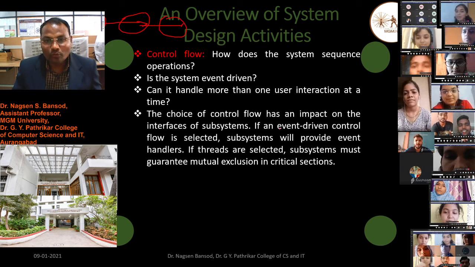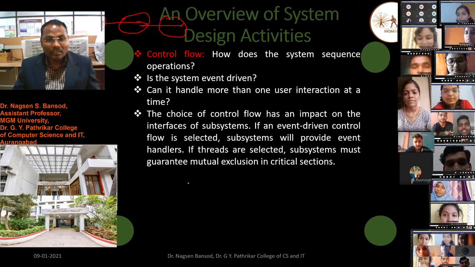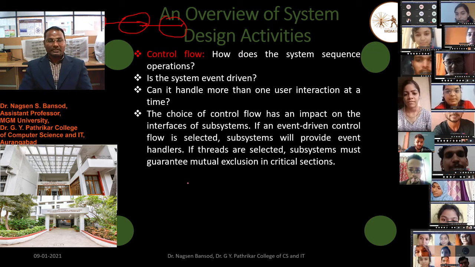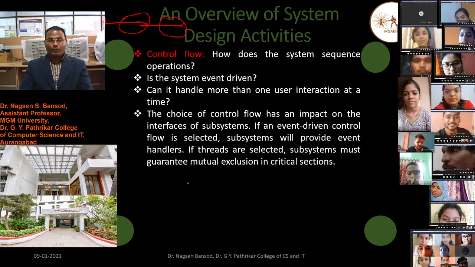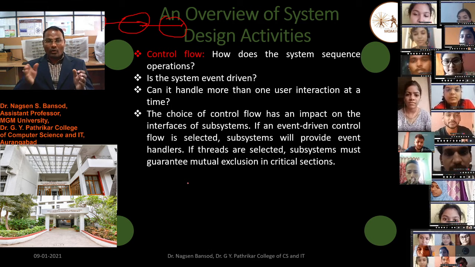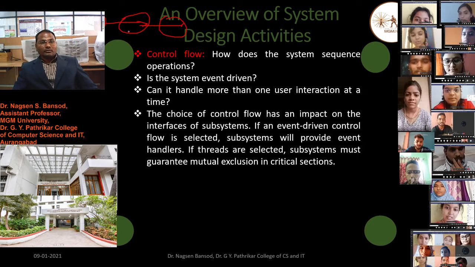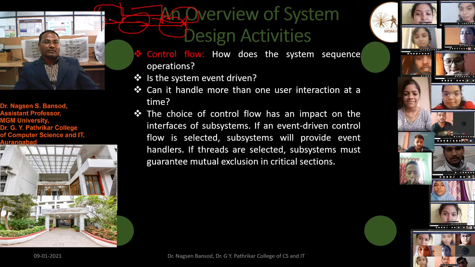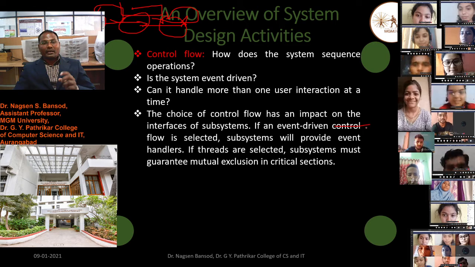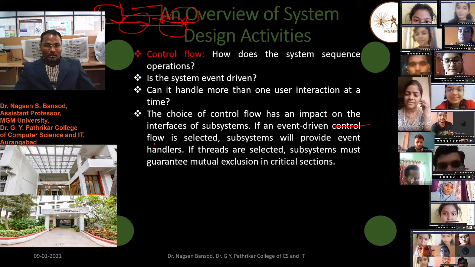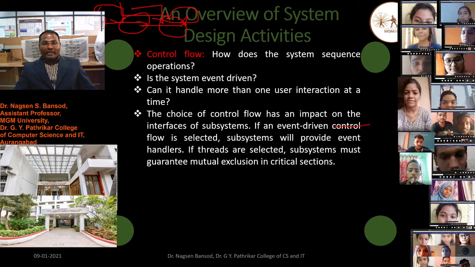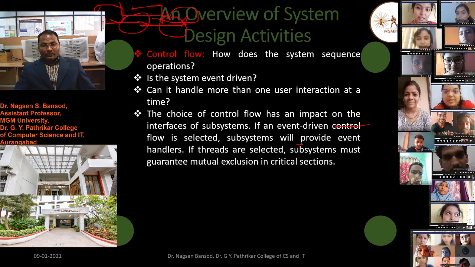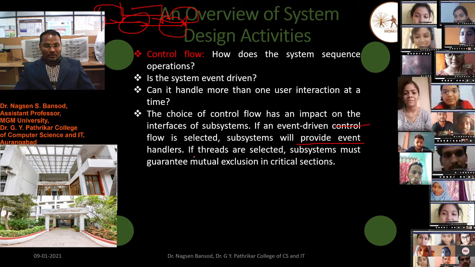The choice of control flow has an impact on the interface of the subsystem. This means which system depends on which system makes an impact on the subsystem. If an event-driven control flow is selected, the subsystem will provide an event handler, so we have to use an event handler in the subsystem.